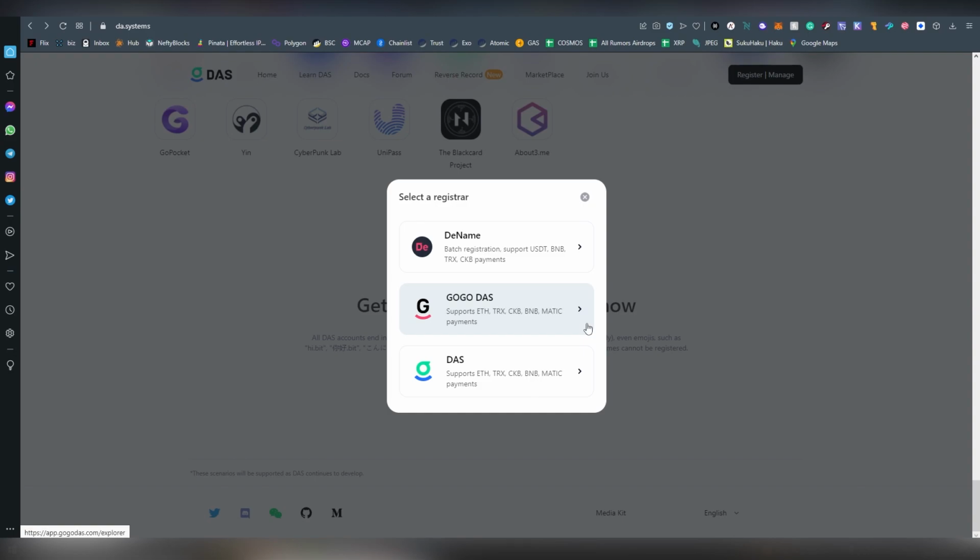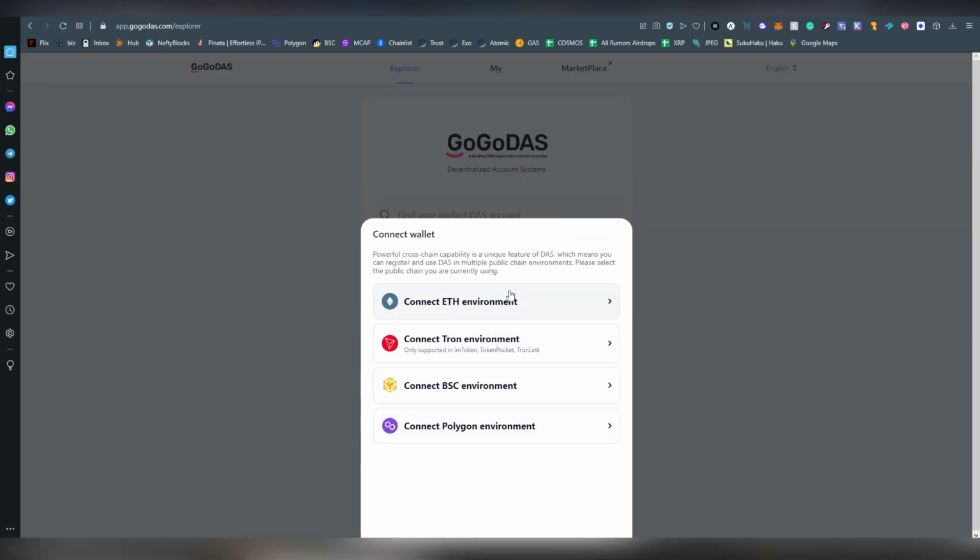So what do you need to do? This is very important, guys. You're going to be using GoGo Dash to register this. Otherwise, you will not be getting the refund that I was talking about earlier. So go to GoGo Dash. And as you can see, here's Ethereum, Tron, CKB, Nervos. You have Matic. And here you can log in.